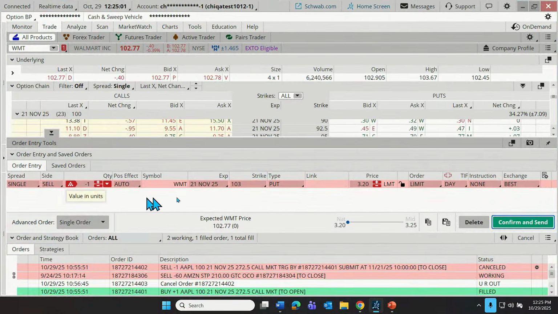Selling one contract. It has the correct expiration. It has the correct strike price. It's on the correct side. I can choose limit, market, or stop.